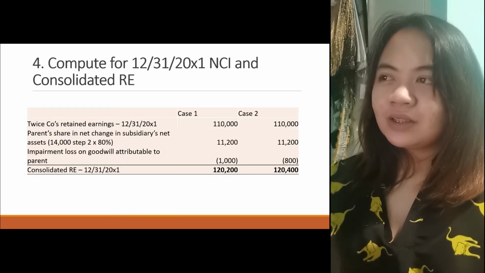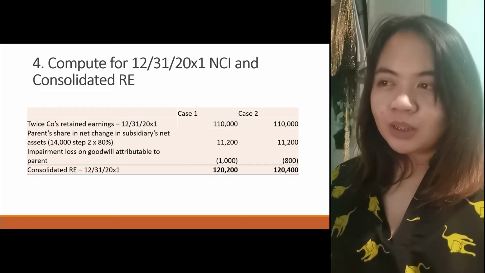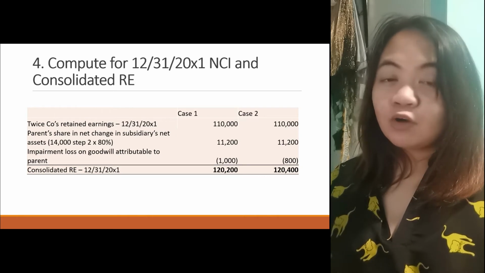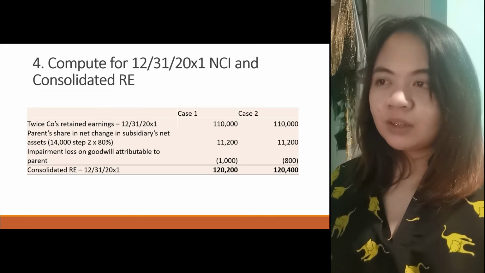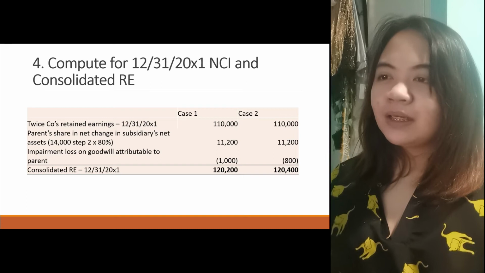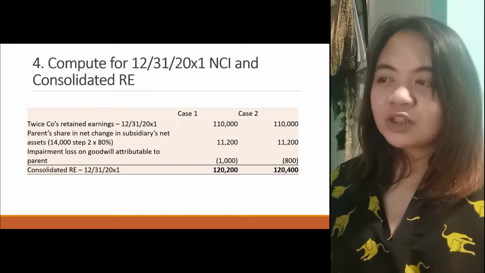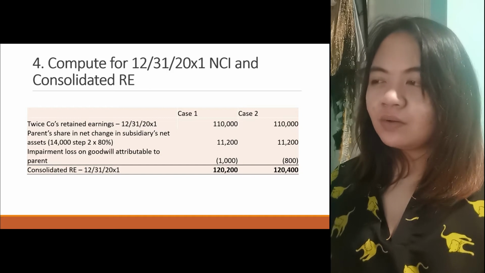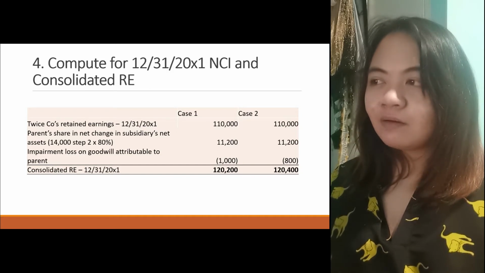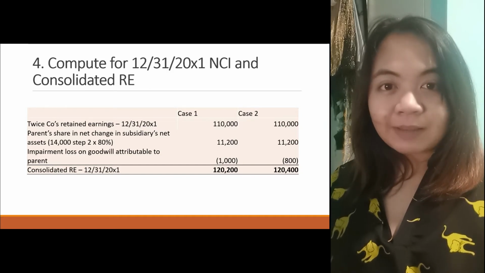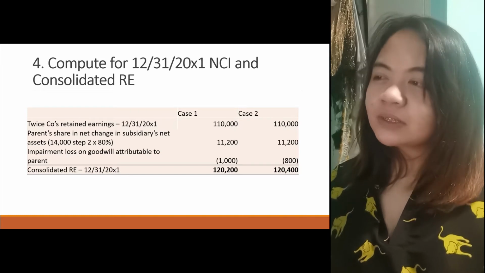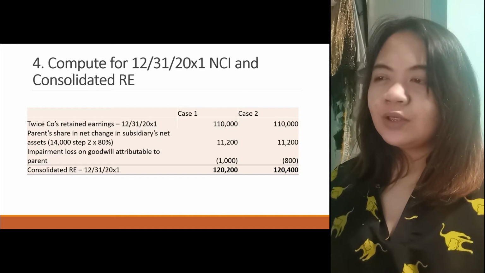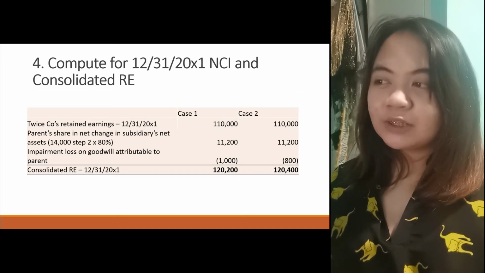Consolidated RE also differs. In case 1, we have retained earnings before adjustment of 110, the same for both. Then the parent share in the net change in the subsidiary's net assets, so this is the FVA. Your FVA is 14,000, that's step 2, times 80%, you have 11,200.